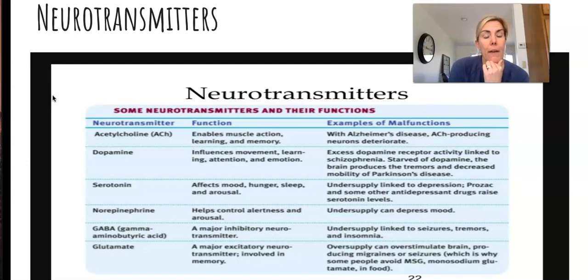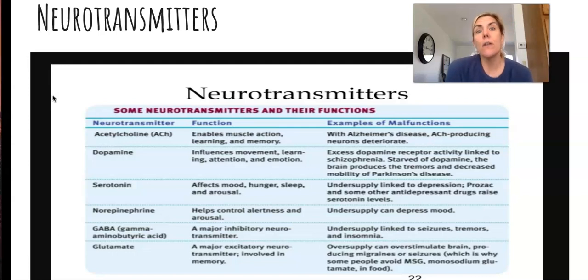Okay. Norepinephrine. This is the only neurotransmitter that's also a hormone, so that's sometimes important to know. And we'll talk more about that in the endocrine system slide. But this helps control alertness and arousal. And an undersupply sometimes can be with depressed mood as well. So it's physical arousal, learning, memory. Sometimes it's with depression and stress too. When it's a hormone, norepinephrine, remember those adrenal glands are on top of your kidneys? That can be released in the hormones when there's that fight or flight response.